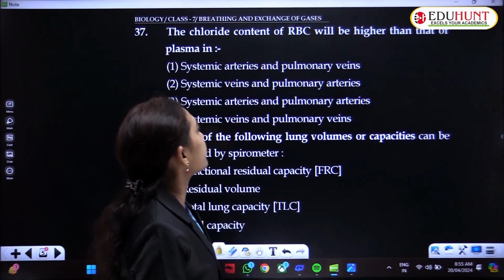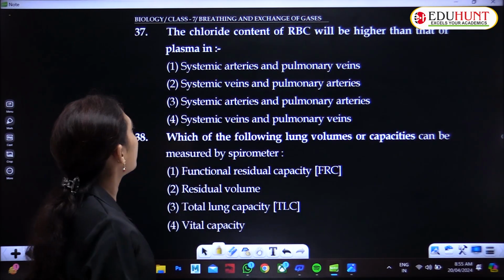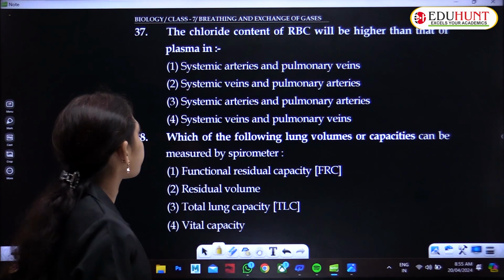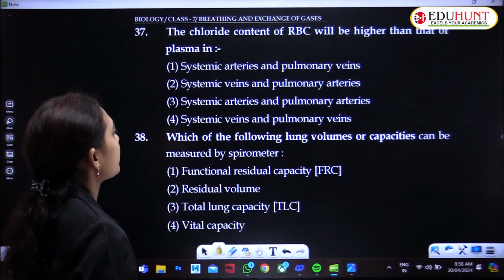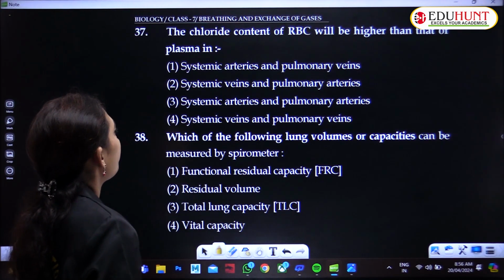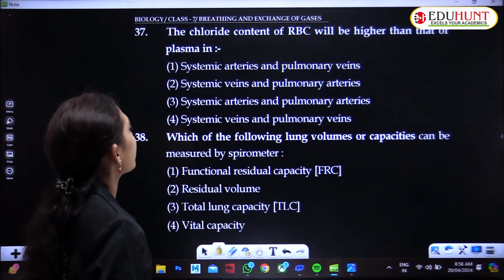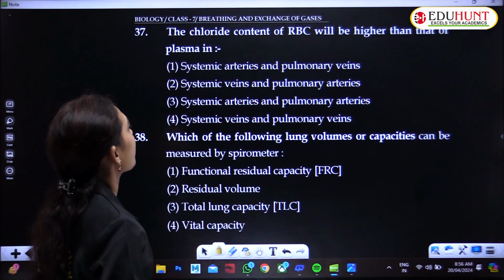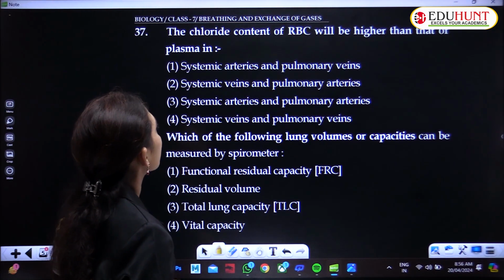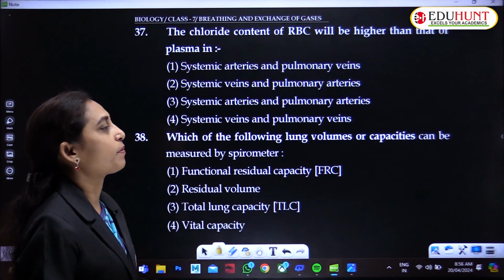The chloride content of RBC will be higher than that of plasma in: systemic veins and pulmonary arteries; systemic arteries, pulmonary veins; systemic arteries and pulmonary arteries; systemic veins and pulmonary veins. The chloride content of RBC will be higher than that of plasma.